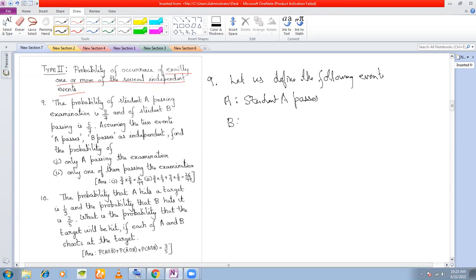B we define as the event student B passes. What are the probabilities given here? The probability that student A passes is 3/7, and the probability that student B passes the examination is 5/7. These two are independent. Since A and B are independent,